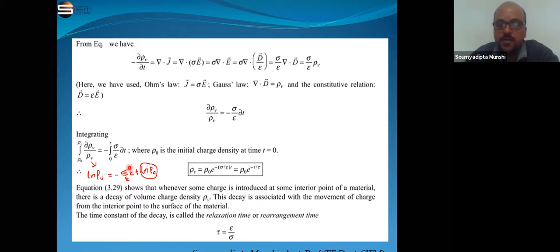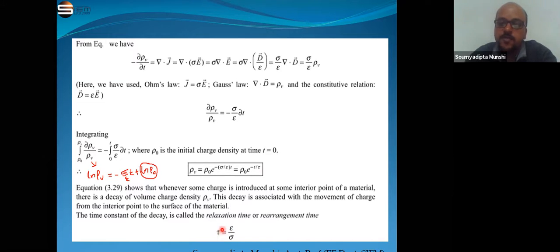Now if we use simple mathematics and want to get the value of rho V from here, we get rho V is equal to rho 0 e to the power minus sigma by epsilon into t. Here we consider this sigma by epsilon is equal to 1 by tau, that means tau is equal to epsilon by sigma. So this tau is known as the relaxation time or rearrangement time.